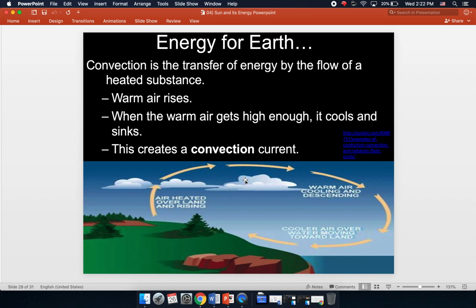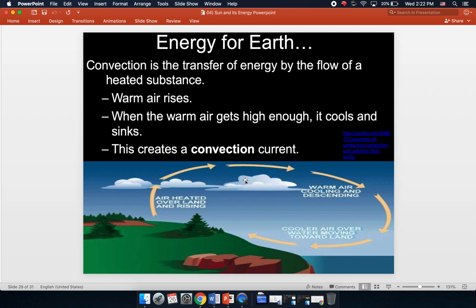So again, just to recap, this is how energy from the sun reaches the earth and then is distributed around the earth via the atmosphere. First, electromagnetic energy moves from the sun through open space towards the earth.